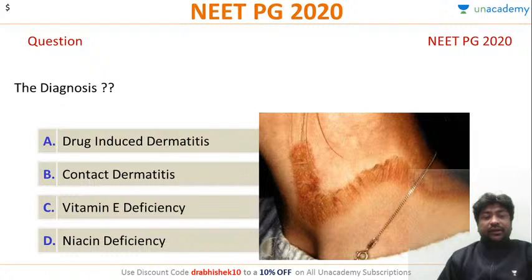So what is this disease? Can anyone tell me about this typical necklace? Yes, there is a specific term. Can anyone give me the specific term?